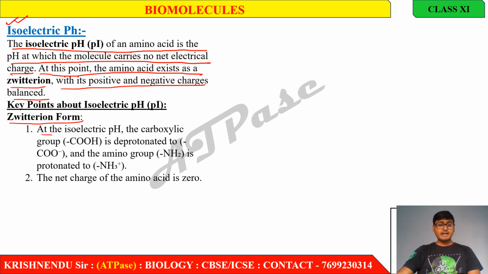Zwitterion form. At the isoelectric pH, the carboxylic group, that is COOH, is deprotonated to COO minus.